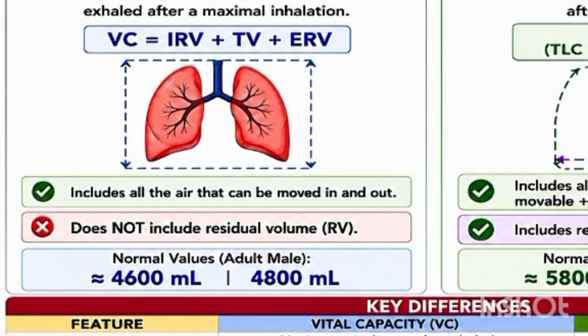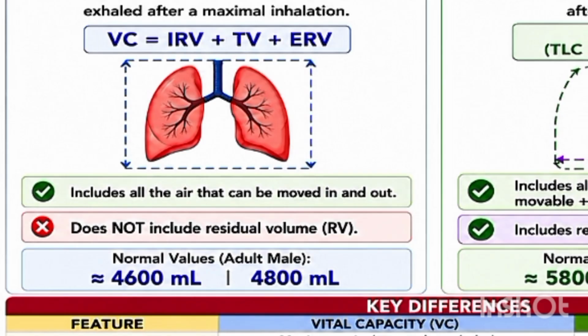This definition does not mean that inhalation is not included. Rather, inhalation is included, but the amount of air inhaled and, after that inhalation, the whole amount of air which is exhaled comes in the category of vital capacity.